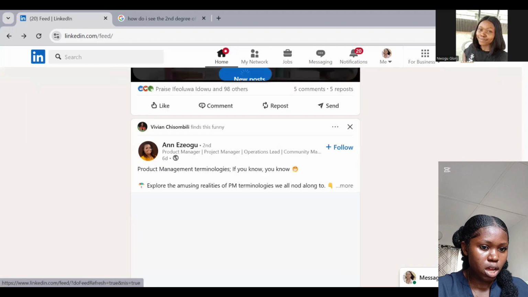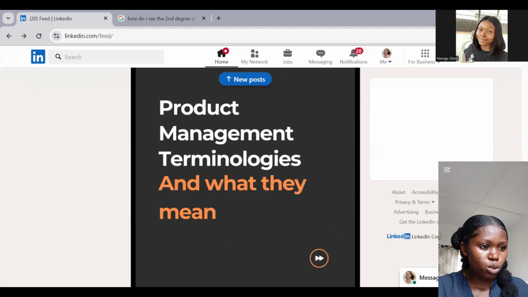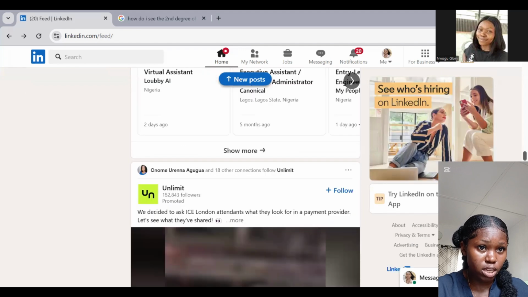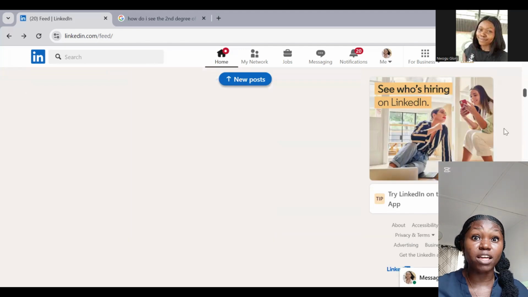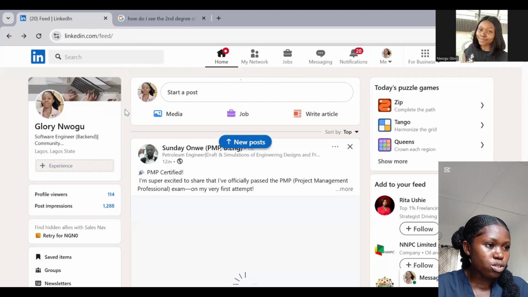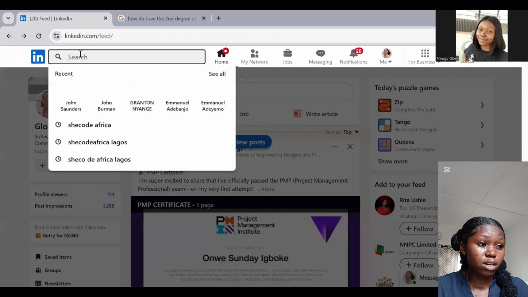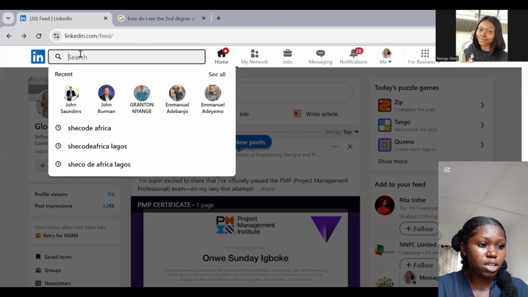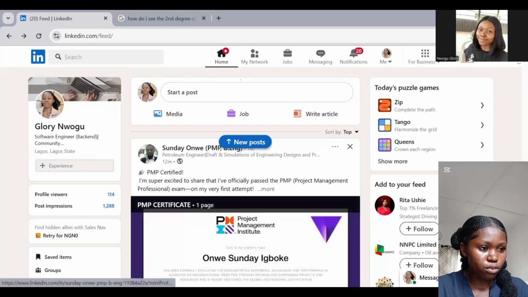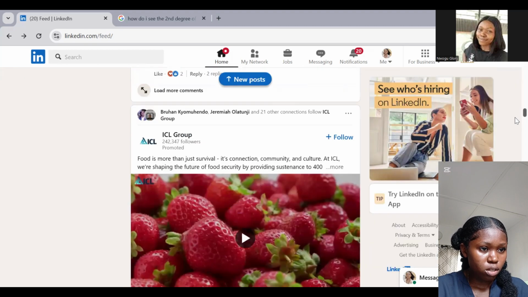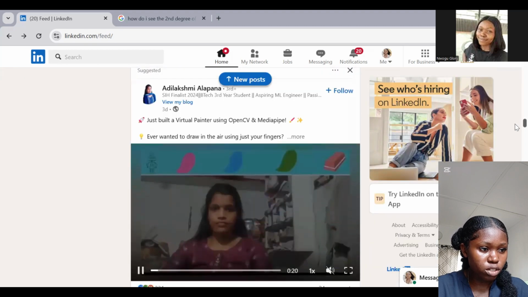If we scroll down, I'm not pretty sure that we're going to be able to see a third degree of connection right on this home page, because they're farther apart, you know. Okay, there's a third degree here.